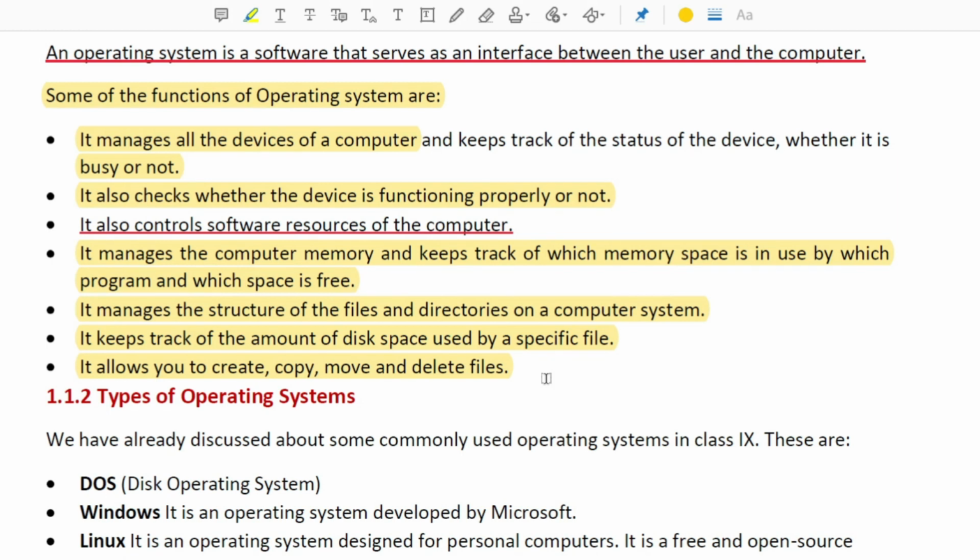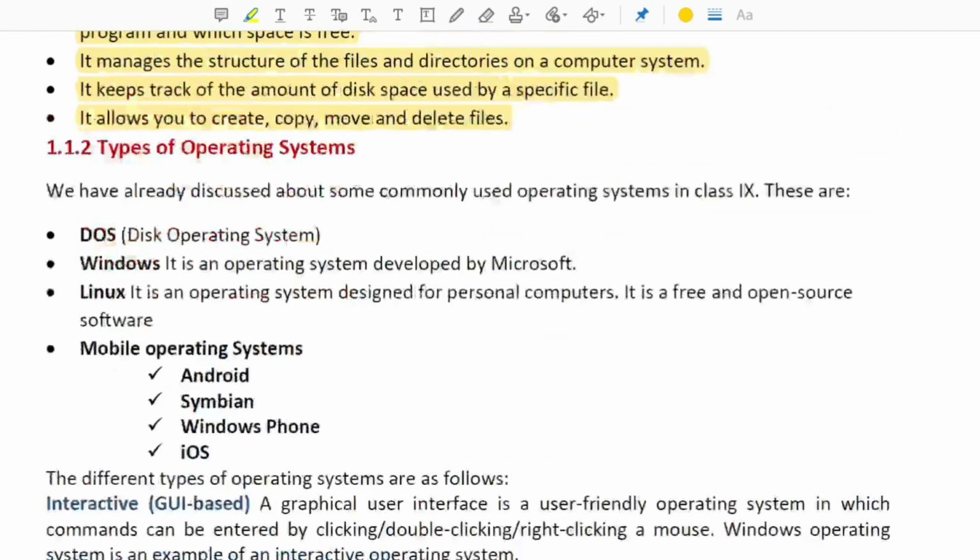So you do not have to go in depth, because this is a theory chapter, so you just have to go through this chapter. You can listen to my lecture or you can just read the book. So these are the things you should keep in mind, because there is not that much practical based upon this chapter.